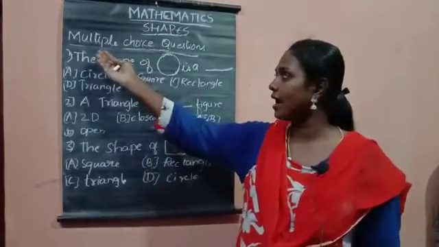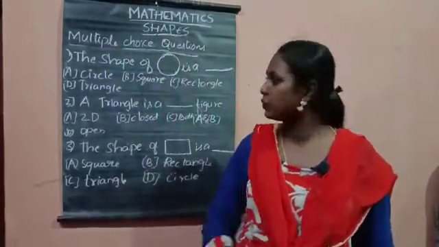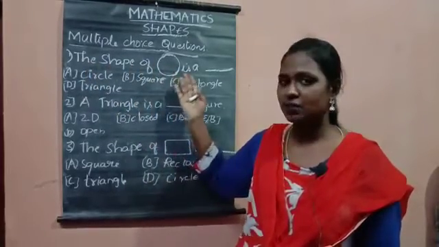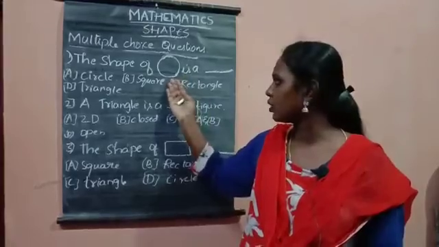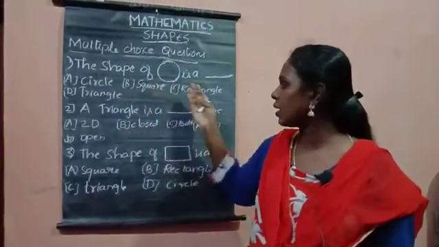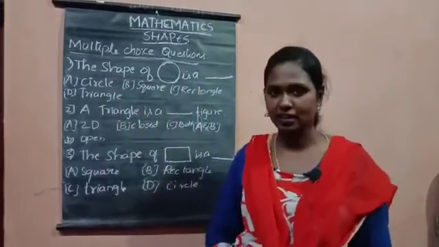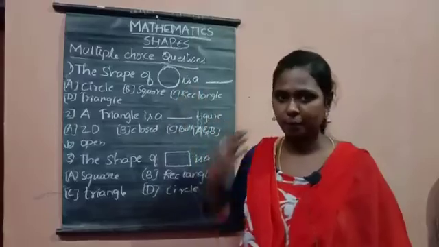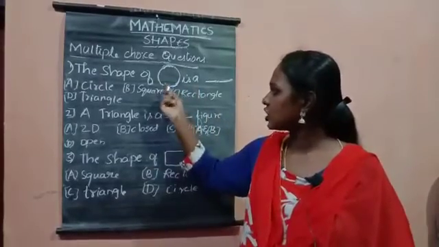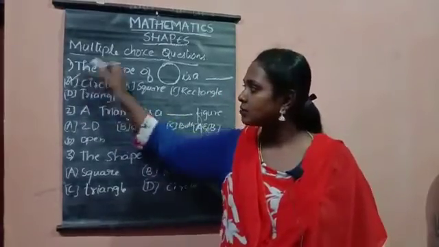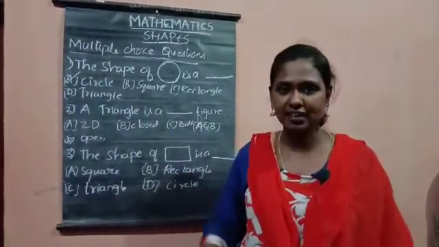So here we have multiple choice questions for you. The first question is, the shape of this figure you can see on the board is dash. The options are A circle, B square, C rectangle and D triangle. Children, I hope you know the shape of this figure. It is the shape of a circle. So I am going to mark a tick in option A, circle.